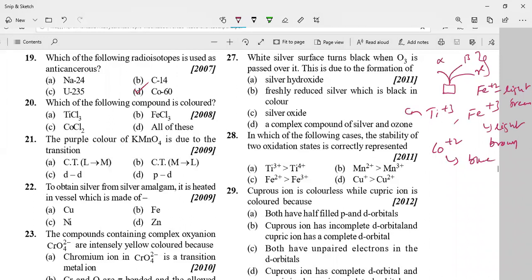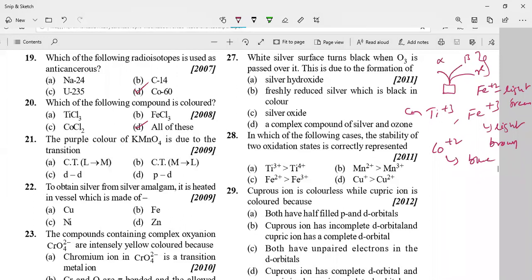If you take the titanium, like scandium, titanium, vanadium, TiCl3 is 3d1 4s0. So it will show some d-d transition. All of this is correct.